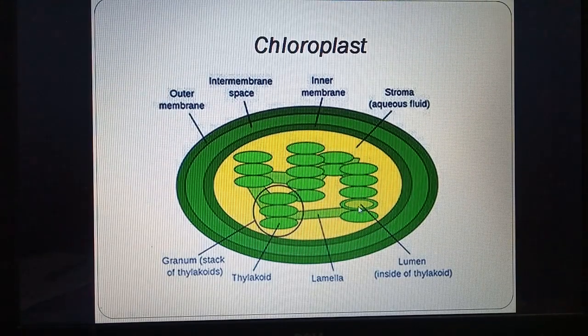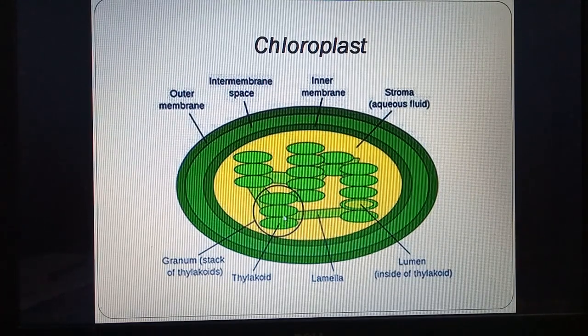Then lumen, lumen is the cavity. Lamella, which connects two bunches of plate-like structures. One single plate is called thylakoid, and the bunch or the stack is called granum. So granum is a collection of plate-like structures. It has chlorophyll, and thylakoid is a single unit or plate-like structure.